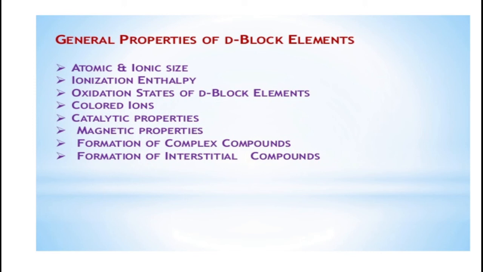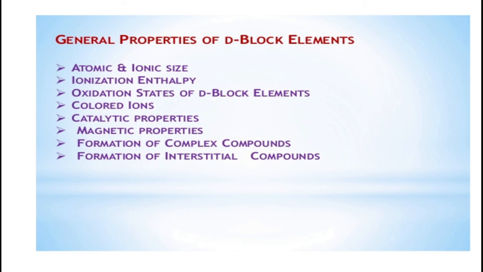Another property is that the first transition elements show magnetic nature due to the presence of unpaired electrons in d orbitals. Transition element ions exhibit paramagnetism, formation of interstitial compounds, and formation of complex compounds.